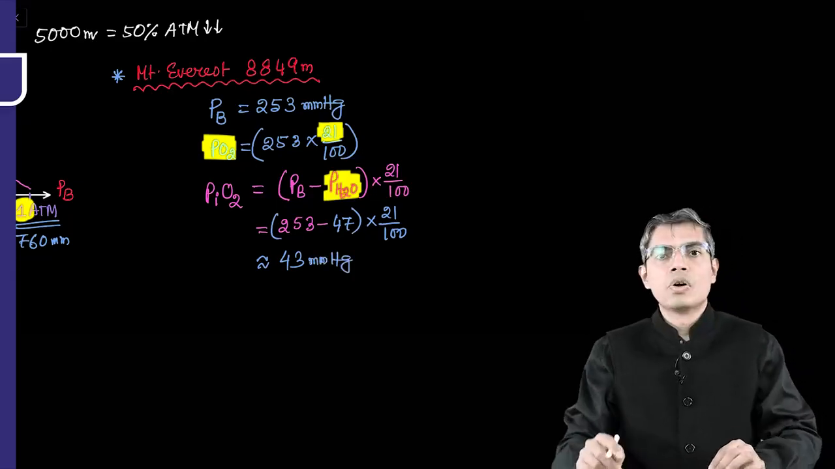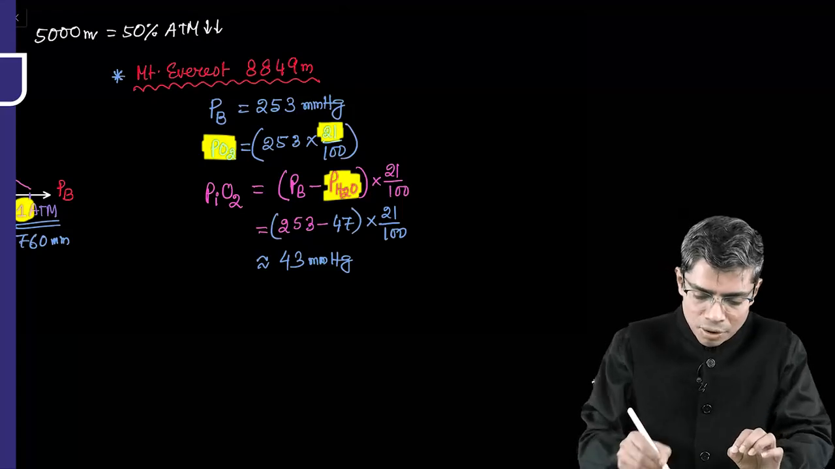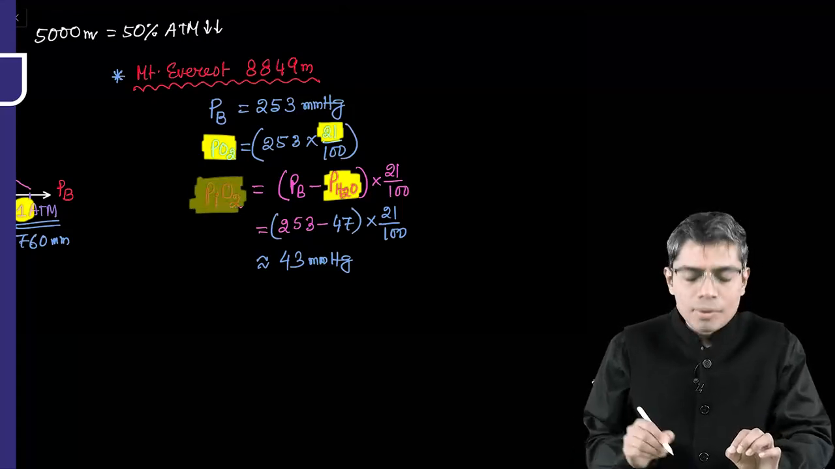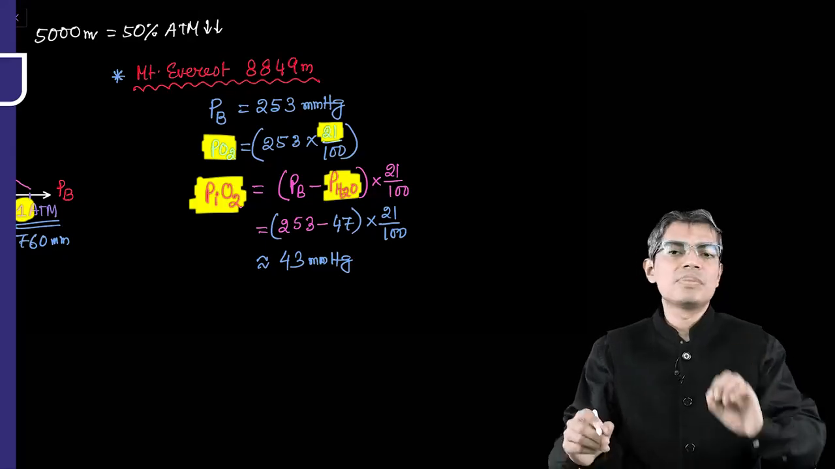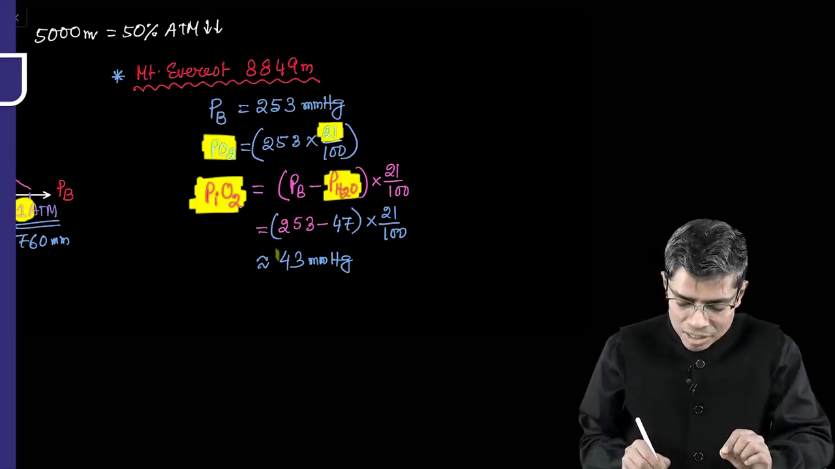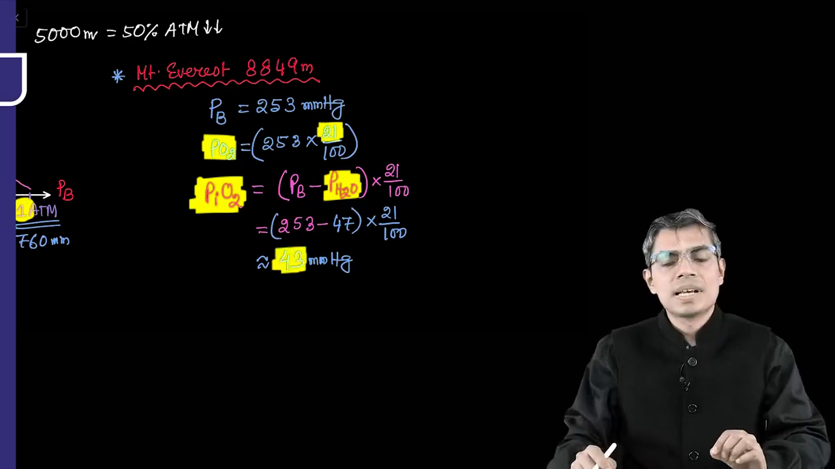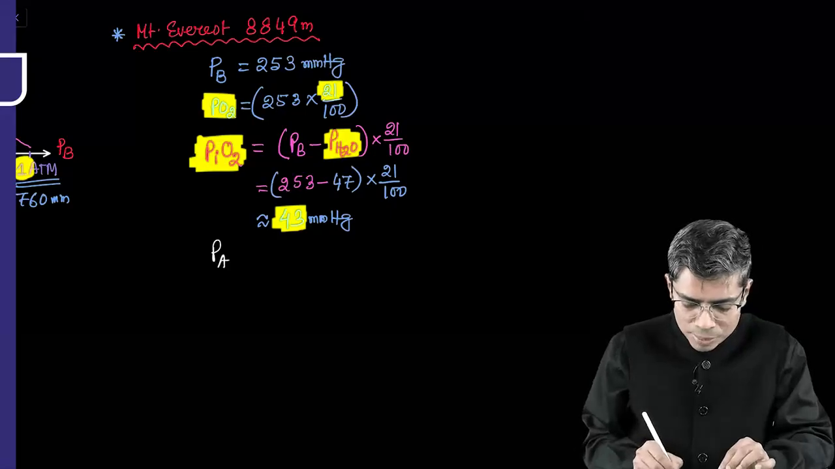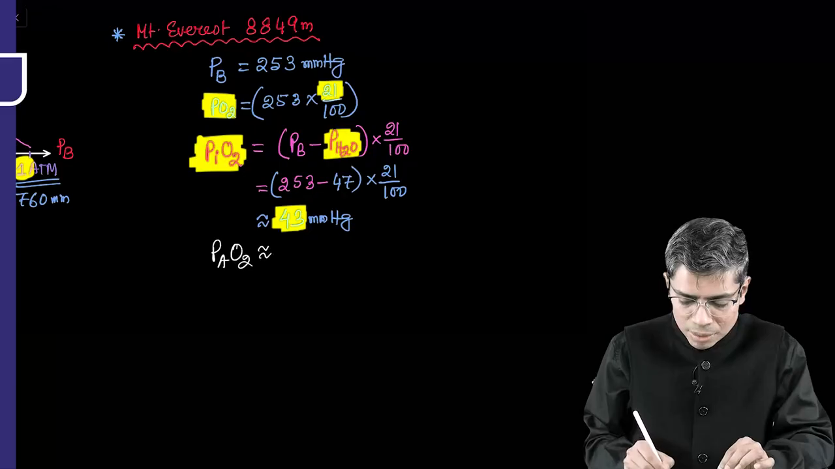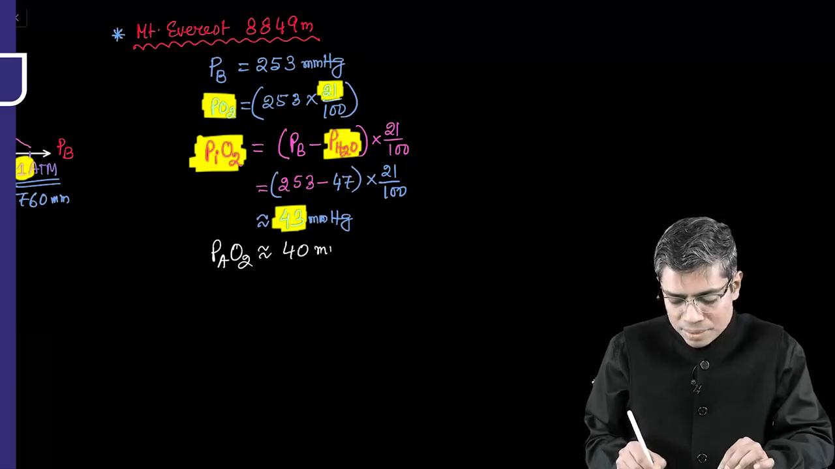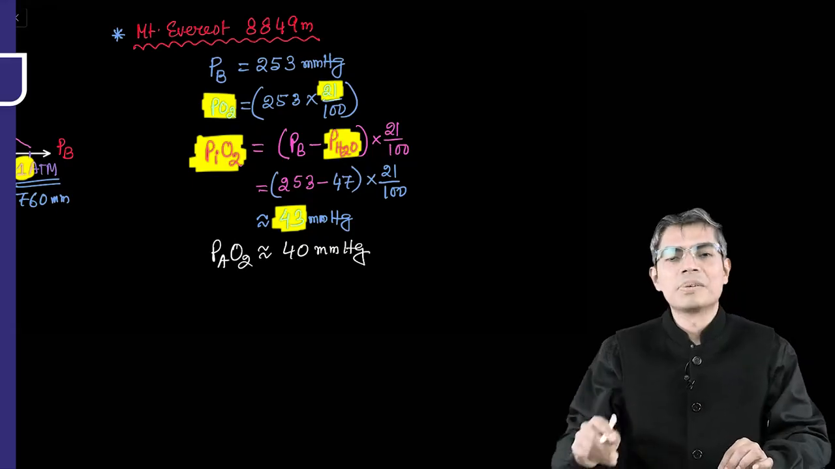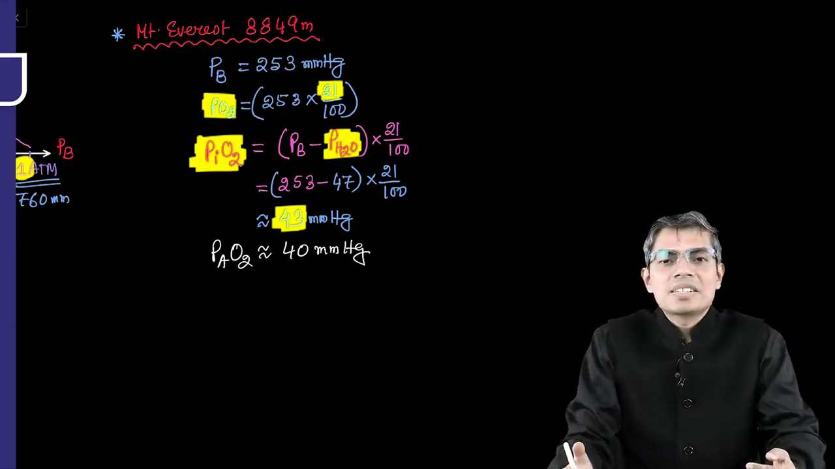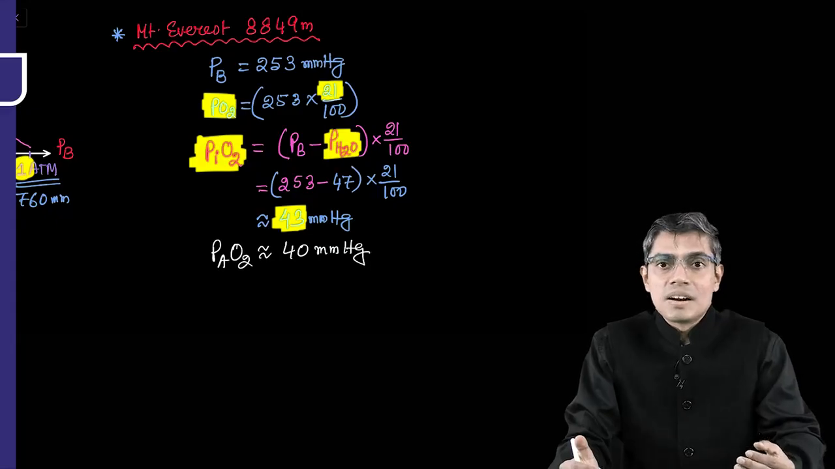Getting my point? Normally, partial pressure of inspiratory oxygen is generally 149 or approximately 150 millimeter of mercury. That has reduced to 43 millimeter of mercury at the level of Mount Everest. And similarly, if you calculate the alveolar partial pressure of oxygen at the level of Mount Everest, it will be approximately 40 millimeter of mercury. So there is severe reduction of the partial pressure of oxygen at the level of alveoli, which is 40 millimeter of mercury. Normally that is 100.